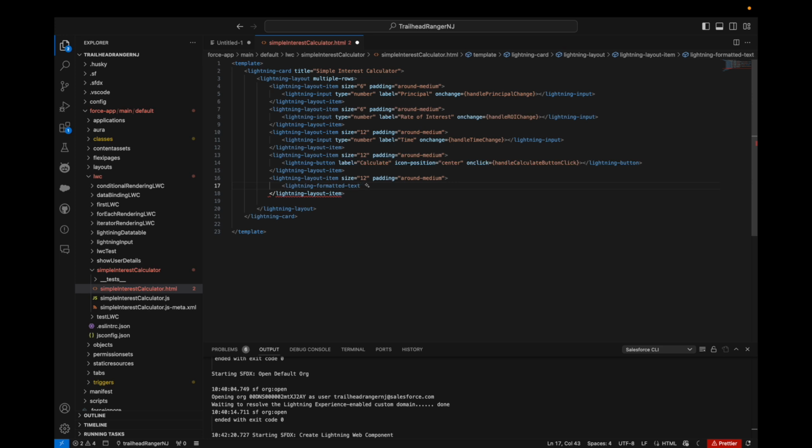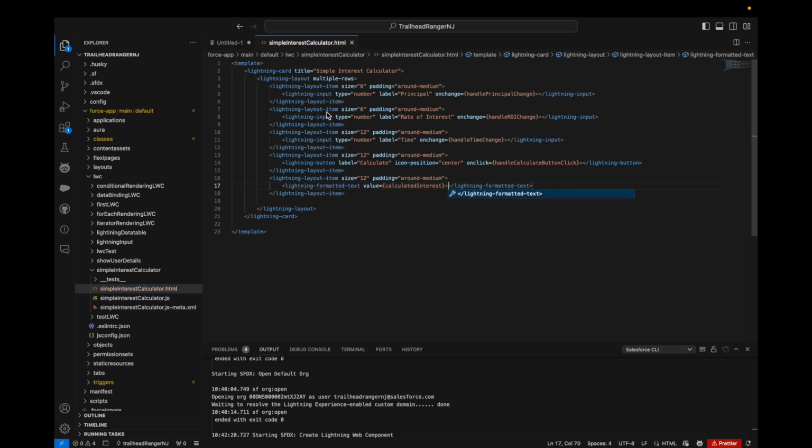It has the value attribute which will show our value, so we'll say calculatedInterest, and that's it. So our HTML is almost ready.